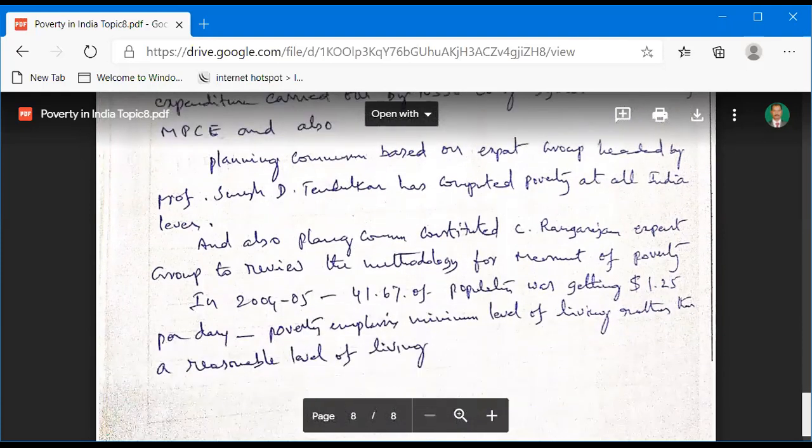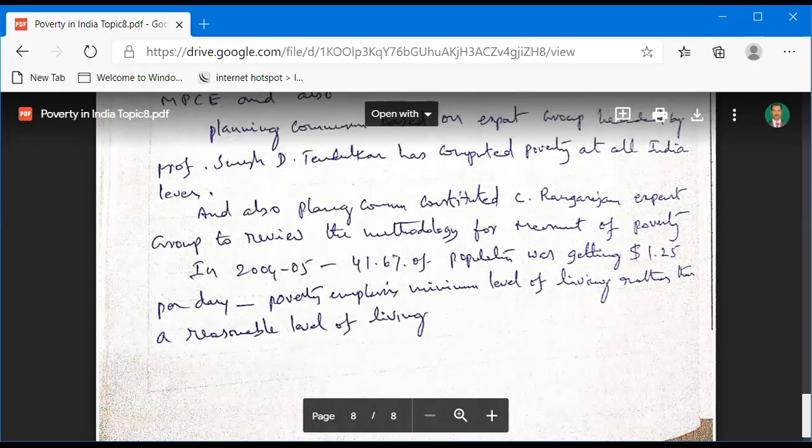And also, the Planning Commission constituted the Rangarajan expert committee to review the methodology for measurement of poverty.